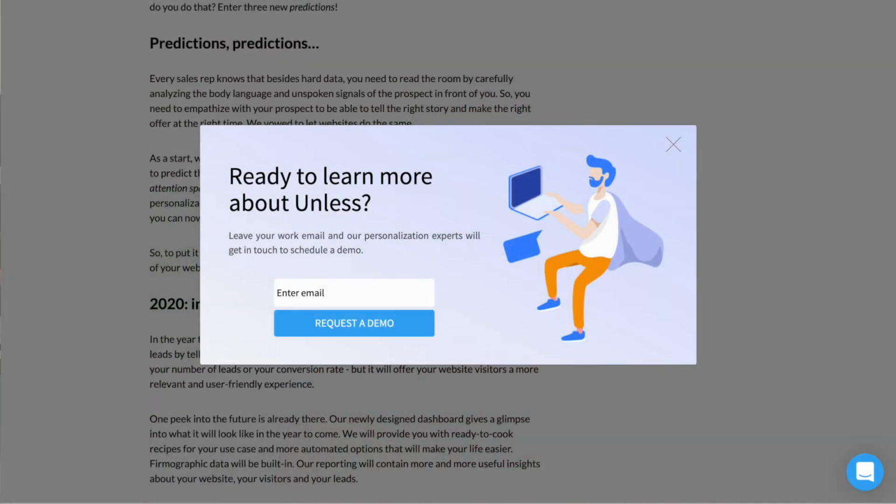This time from our very own website. We set up an overlay on our blog pages to encourage interested visitors to book demos. Since they're on the blog and have been reading more about Unless, we already know they're interested. From our experience, we also know that the requests and questions a lead has varies depending on their position at a company. First, let's take a look at the CCO example.